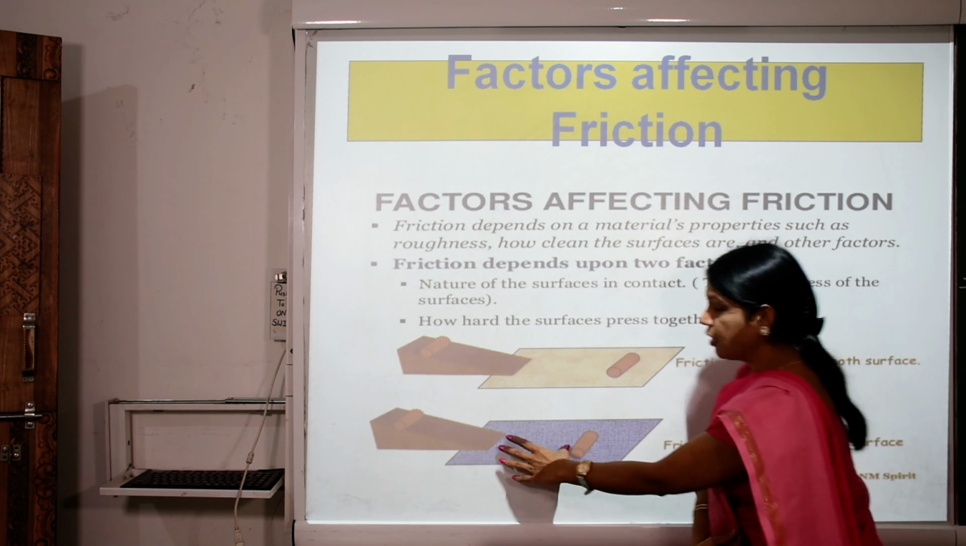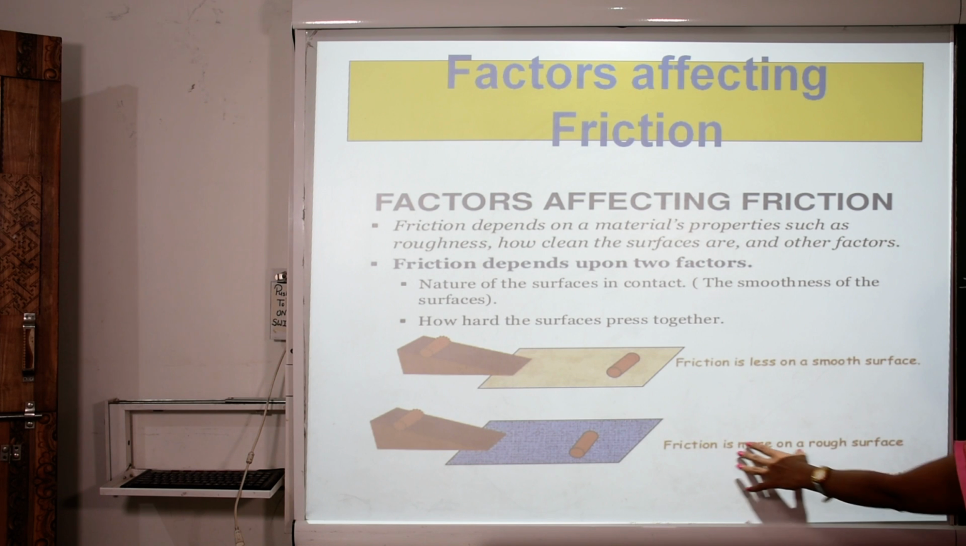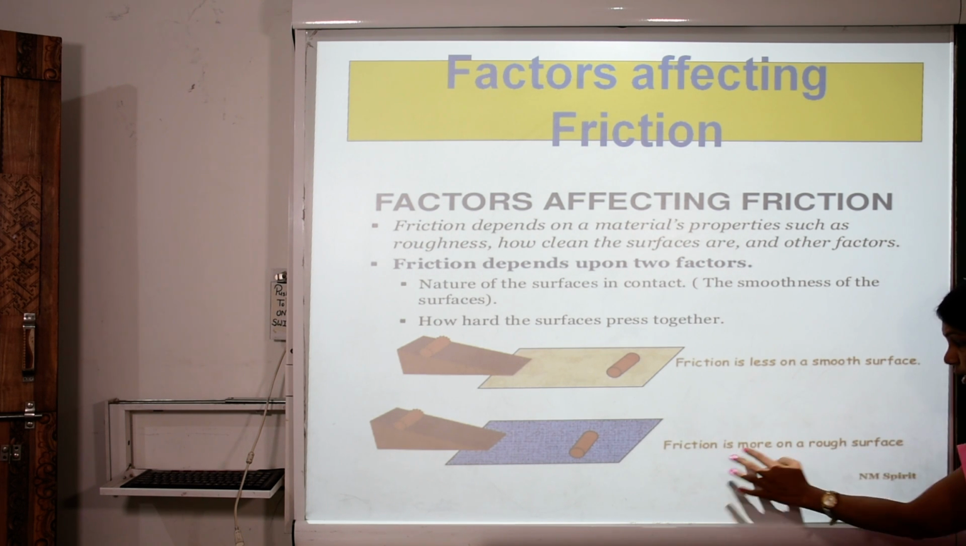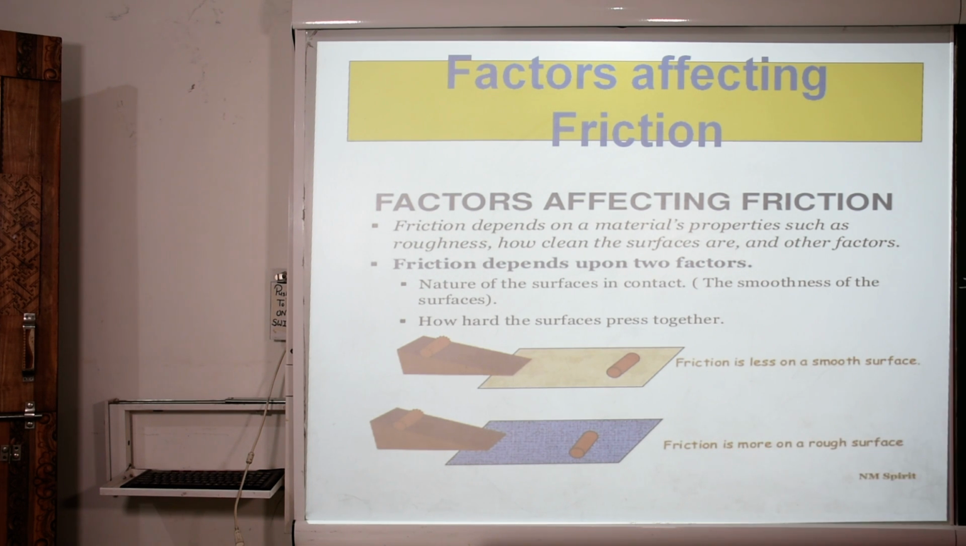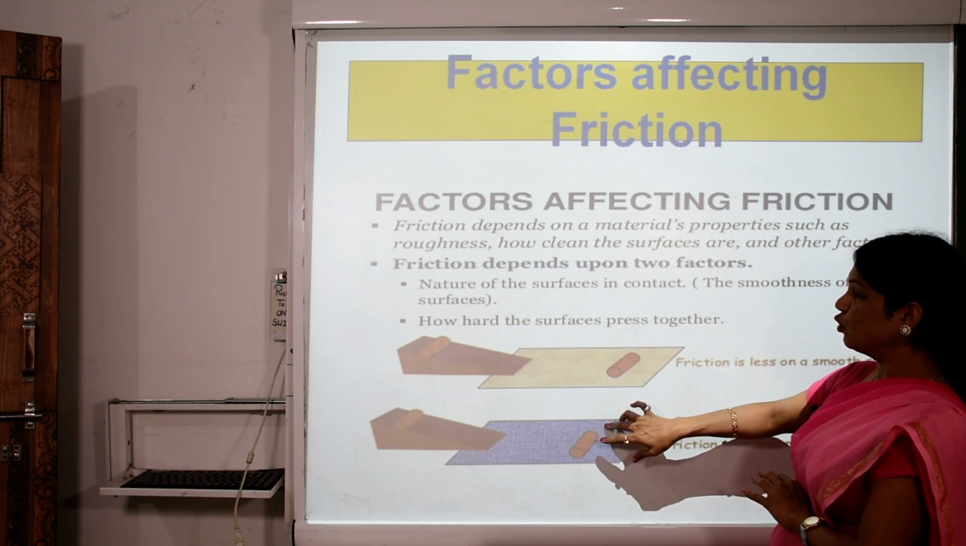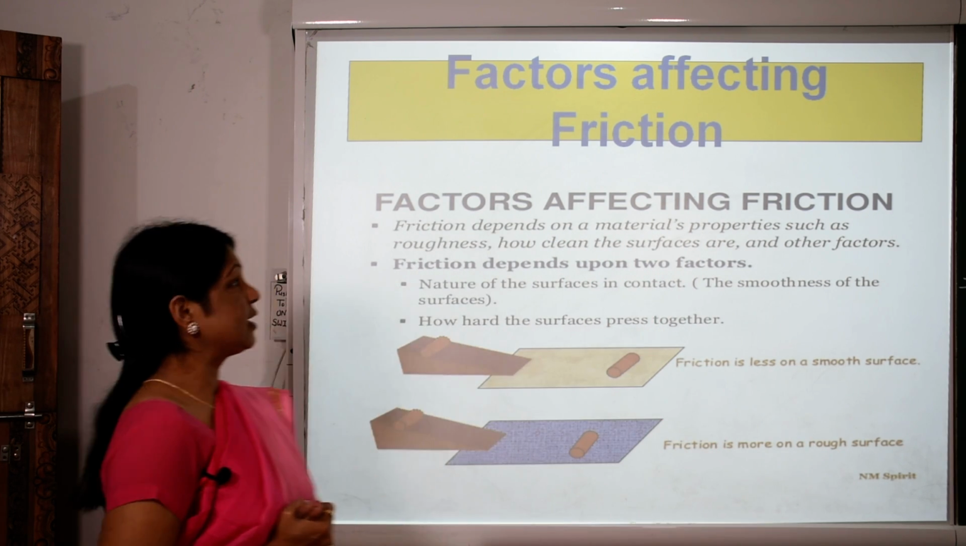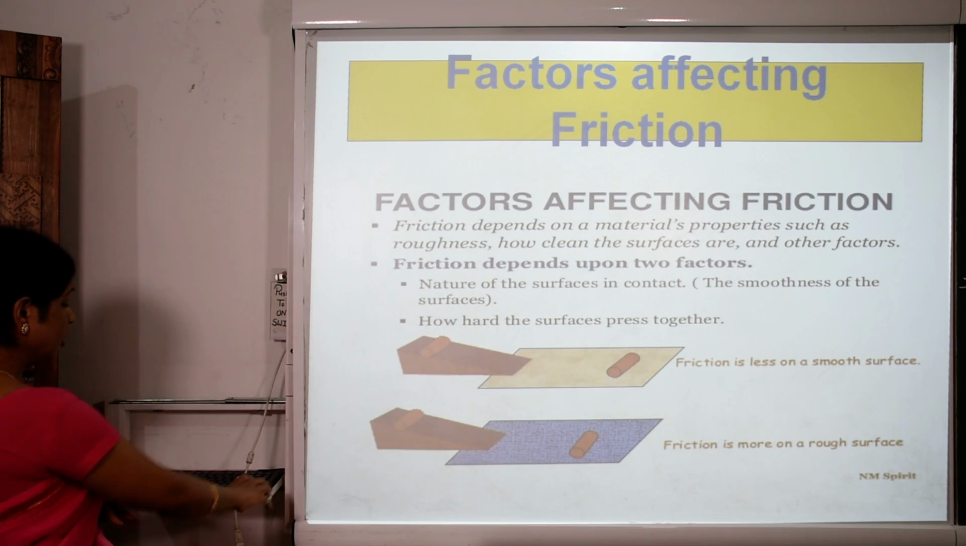It is the rough surface. So here the friction increases. That is why the friction is more on a rough surface. It is the rough surface and it is the smooth surface. So here we have seen the various factors affecting the friction.